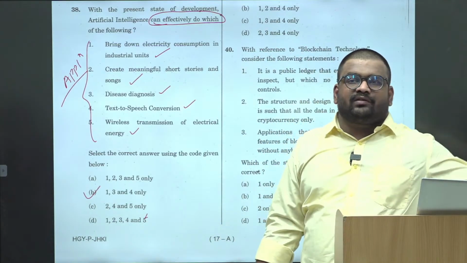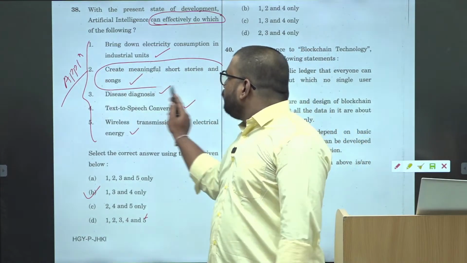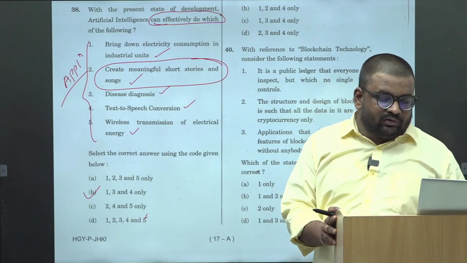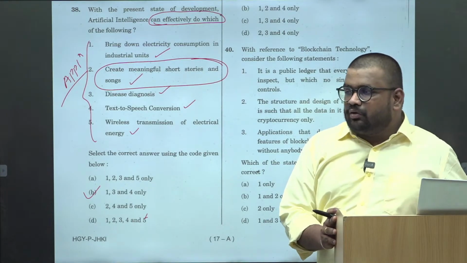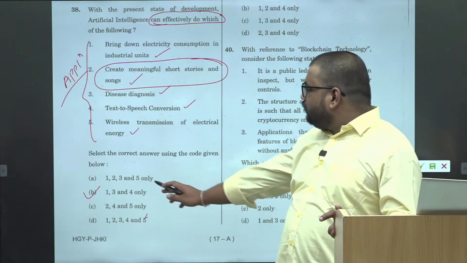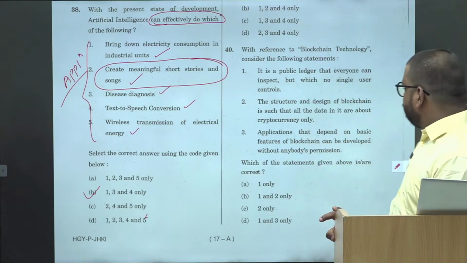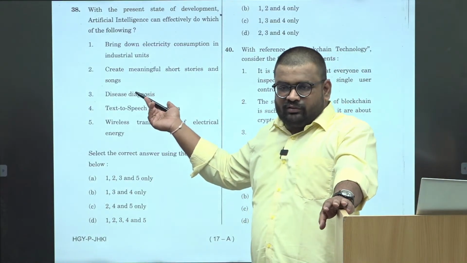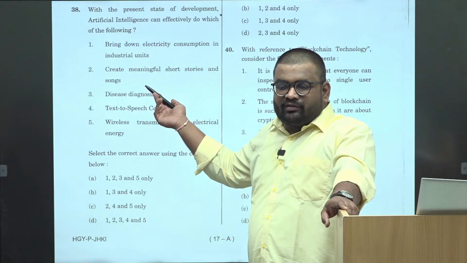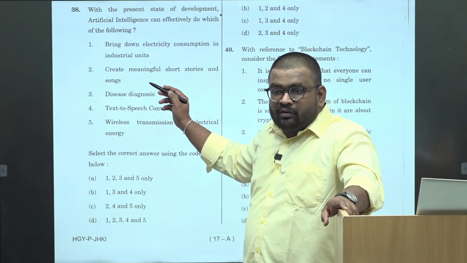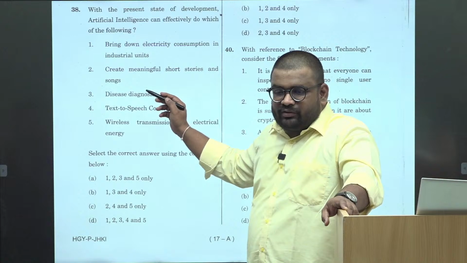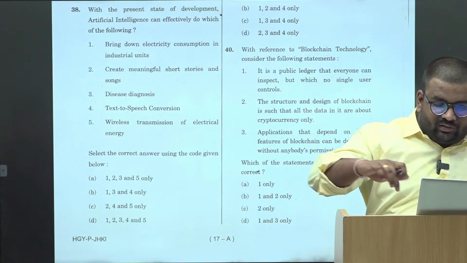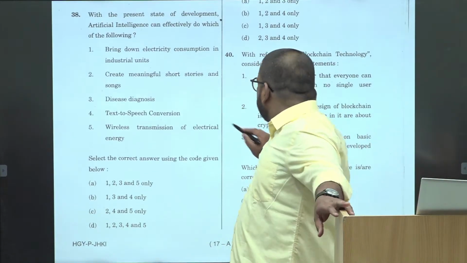I don't know why UPSC has eliminated the second option, because all of us use ChatGPT to create stories and such. You can effectively use it. Okay, but the official answer is 1, 3, and 4. So here our elimination technique will fail. कौन सा question है where elimination technique failed? Second? No, second तो नहीं. One more question was there where elimination technique failed. Right. So this is the third question where elimination technique failed.